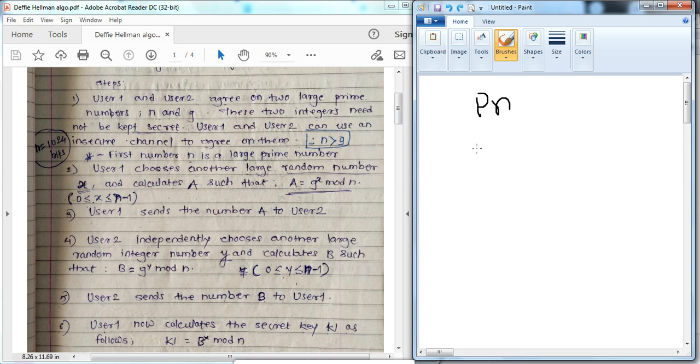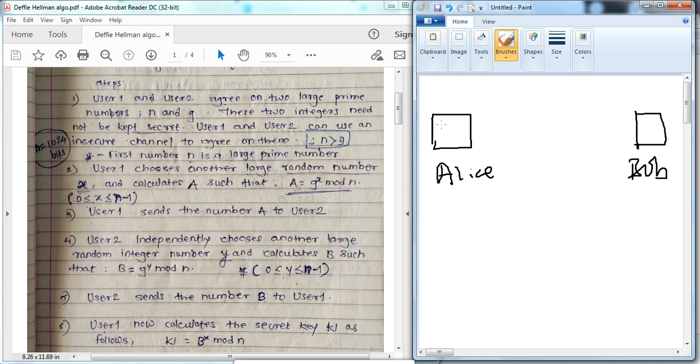Now the next one, step 1: user 1 and user 2 agree on two large prime numbers. Consider this is user 1 and this is user 2. Now consider user 1 is Alice and user 2 is Bob. Both users agree on two large prime numbers. Here is an example.